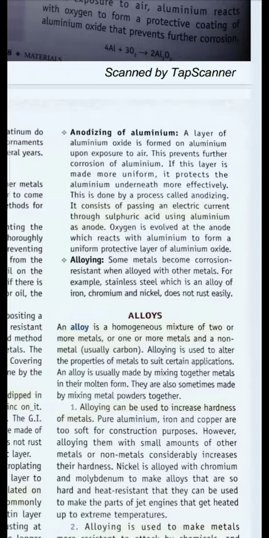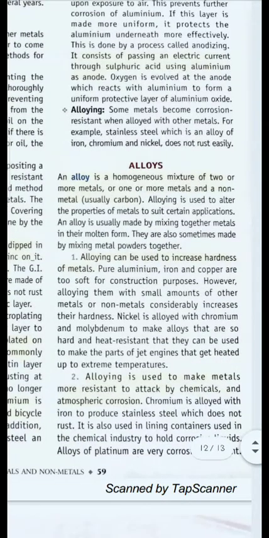So we can use the same process by passing an electric current through sulfuric acid using aluminium as anode. Whenever we pass current through sulfuric acid using aluminium as anode and the metal to be anodized as cathode, then this process can be done.